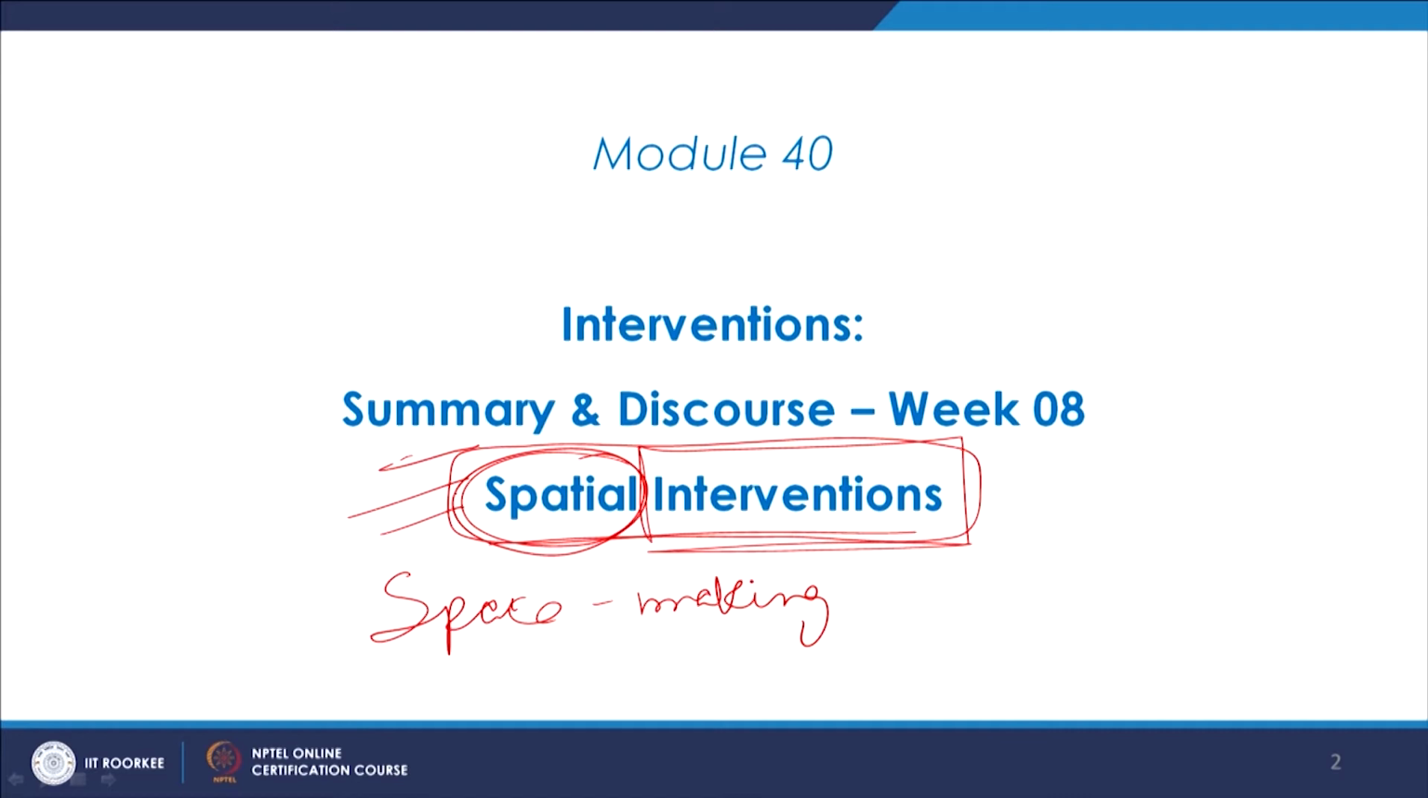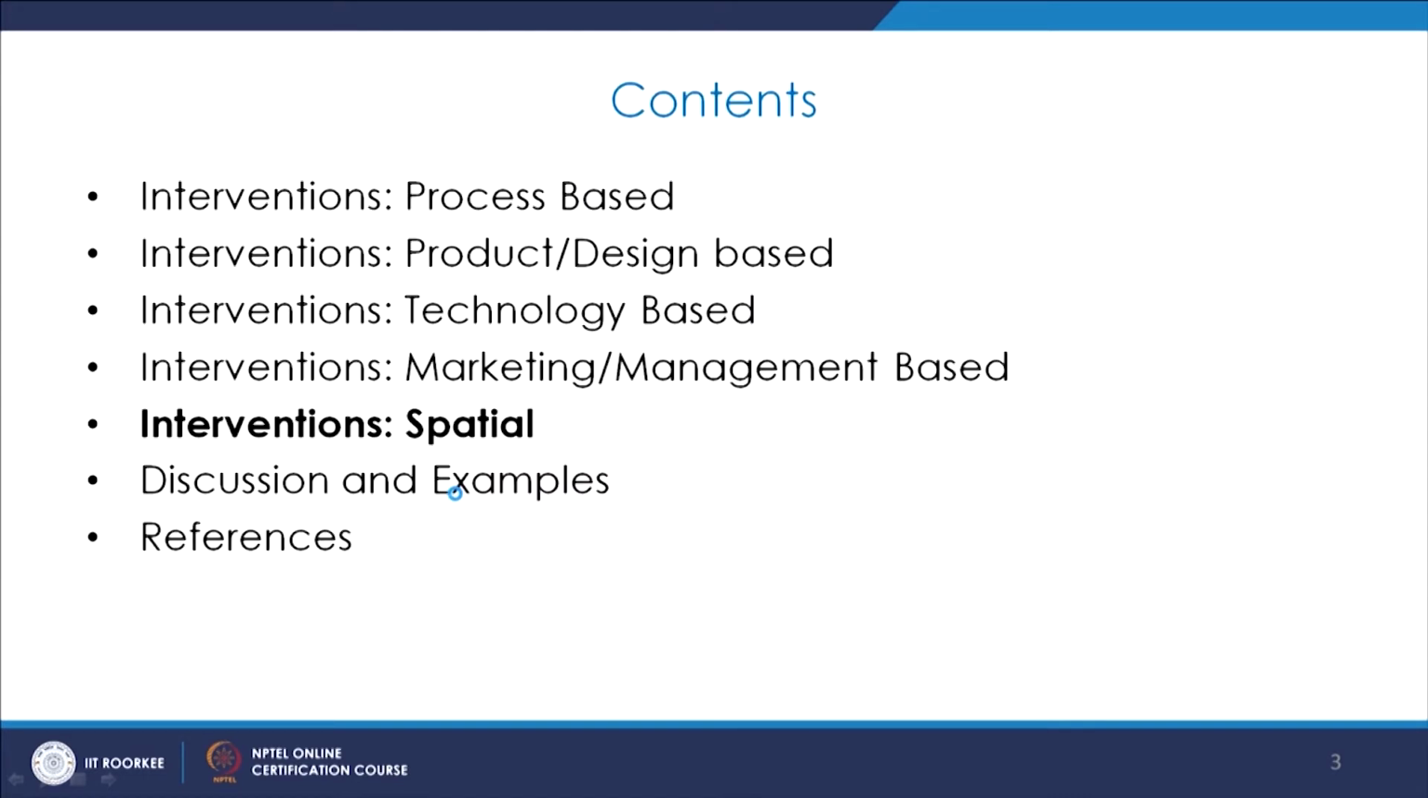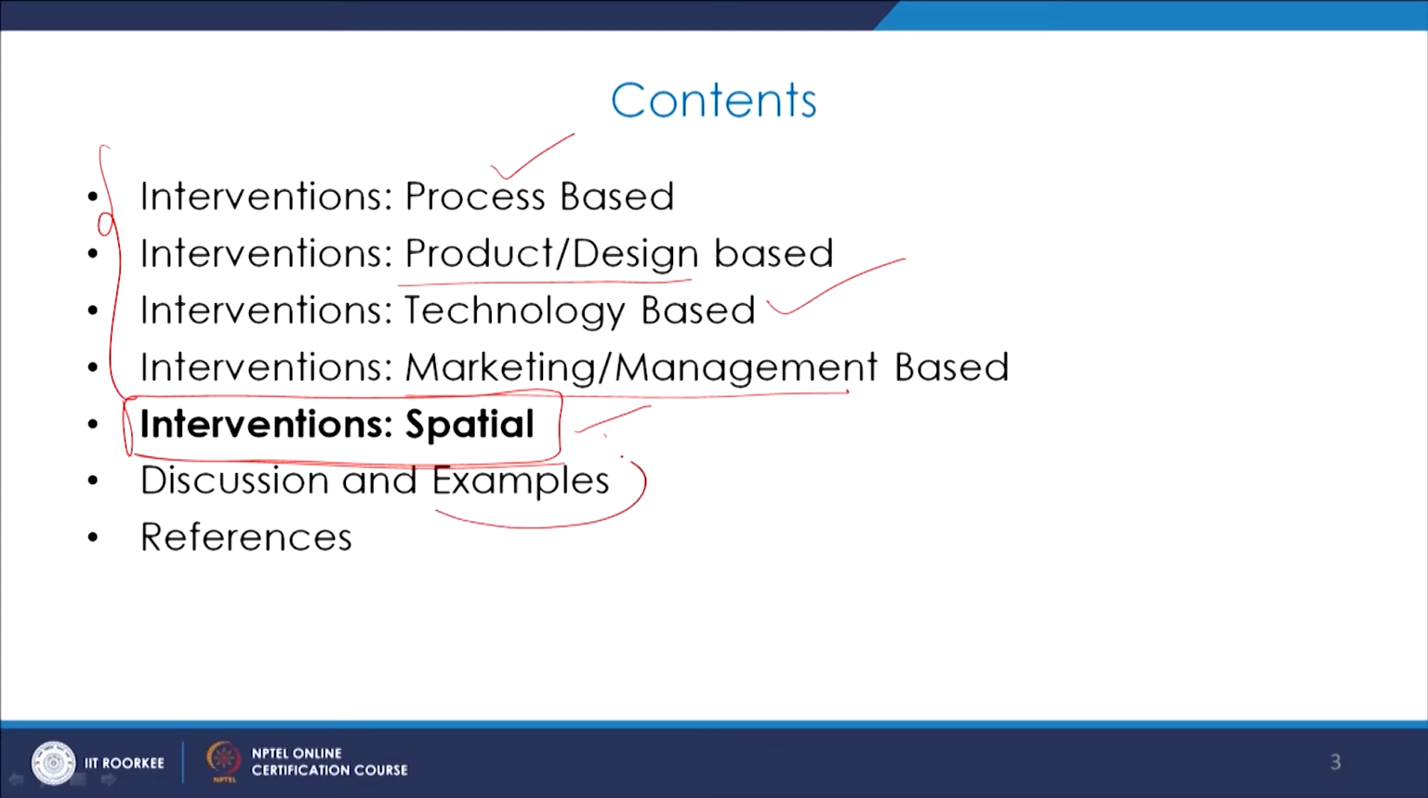So we will be seeing that. Broadly, the contents for today: of course, I just told you all the different kinds of interventions that we saw: process based, product or design based, technology based, marketing management based, and this special section that we will talk about. It will be very brief and I will be majorly focusing on architecture and textiles, and particularly talking about the works of architect and theorist Gottfried Semper. So we will see some examples and of course towards the end the references.